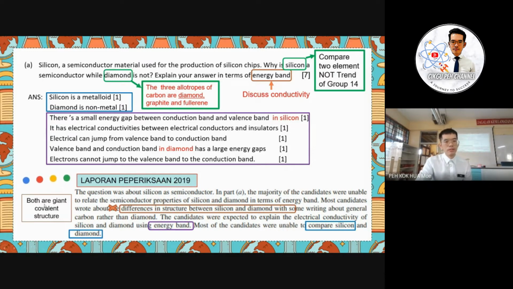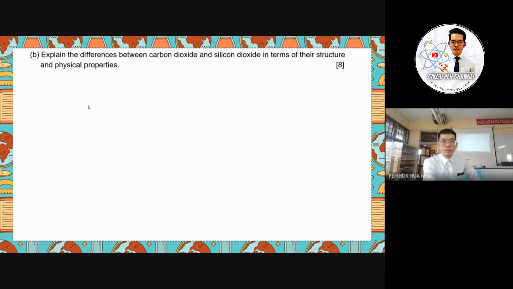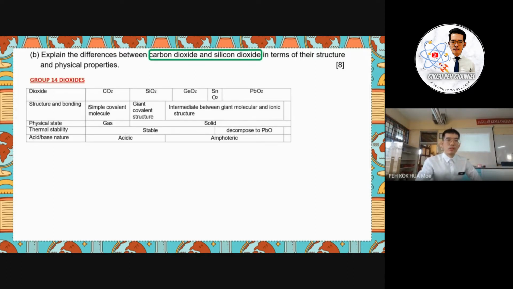Okay, and we have to do a comparison between silicon and diamond. So this is already settled in the first reference answer here, where silicon is a metalloid and diamond is a non-metal. Okay, clear? We have to explain the differences between carbon dioxide and silicon dioxide in terms of their structure and physical properties. So when we discuss the structure and physical properties between the carbon and silicon compounds, we can refer again to this table.